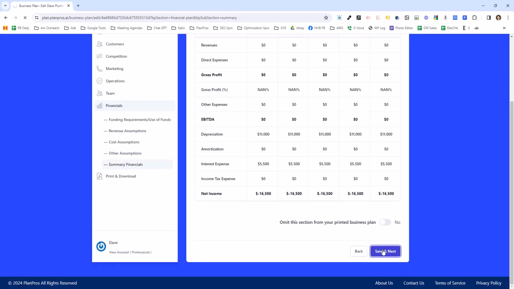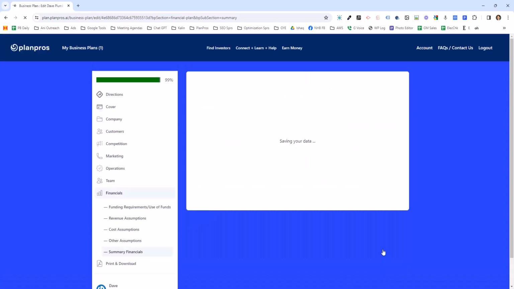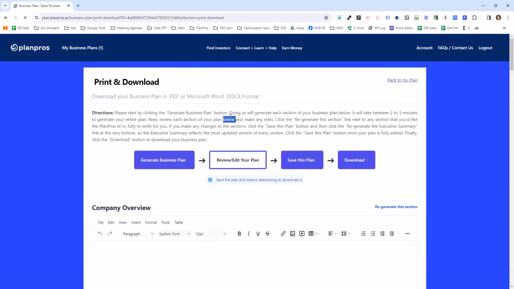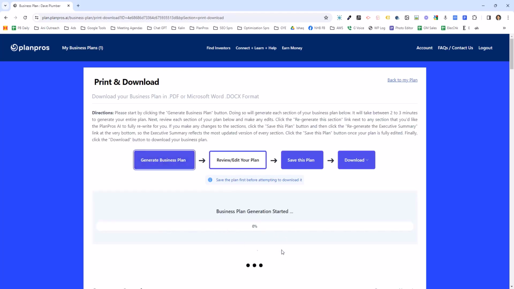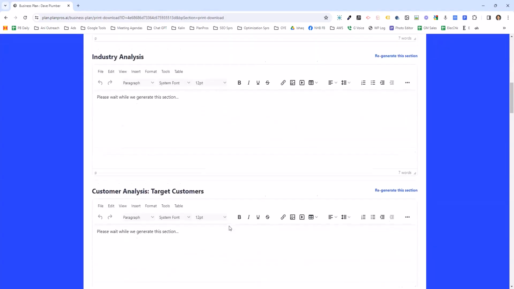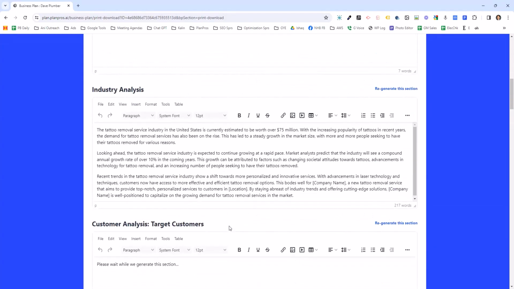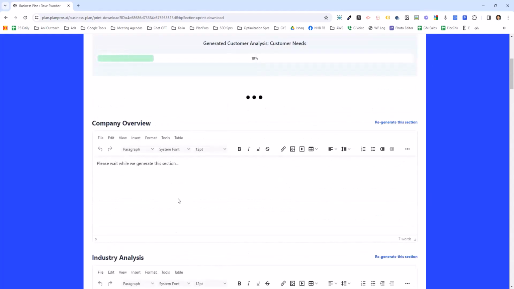And then finally, you get to print and download. There are directions on the top of the print and download page. Very simple. What you can do is generate your business plan. When you do that, it's going to generate each section of your plan. Okay, very straightforward. In this case, industry analysis actually did, because it had that information. As you know, I skipped all the other sections.